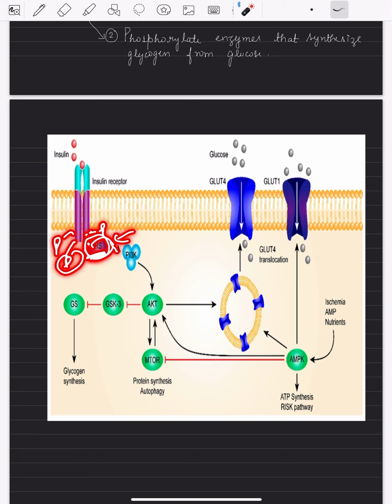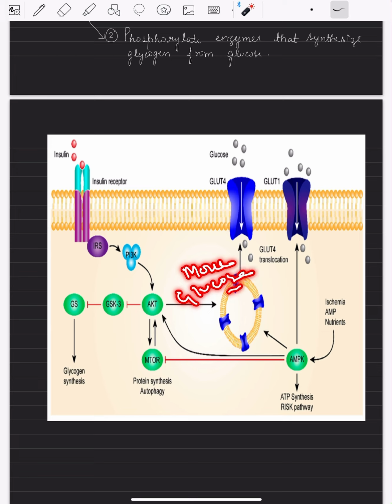Further it will phosphorylate PI3 kinase, and it will not be phosphorylated itself, it will just help in doing so. Once PI3 kinase is activated, it is going to phosphorylate AKT. Once AKT is phosphorylated, as I have told you, it can stimulate the movement of the glucose membrane transporter, like GLUT4.